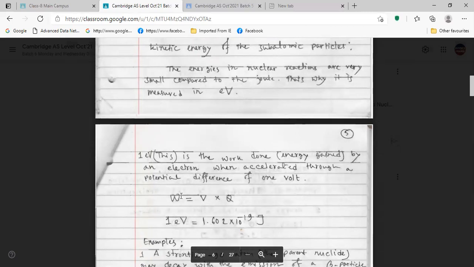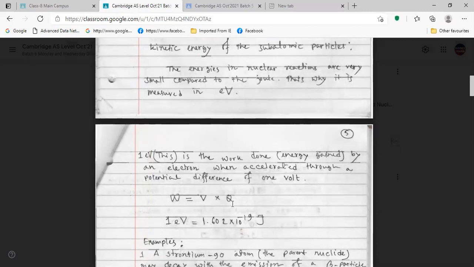How electron volt and work done are the same, we are getting the idea from this equation. You know this formula from your O level: voltage or potential difference equals work done by charge. So here we get work done equals voltage into charge. Voltage we are measuring in volt, and charge we are measuring in coulomb.